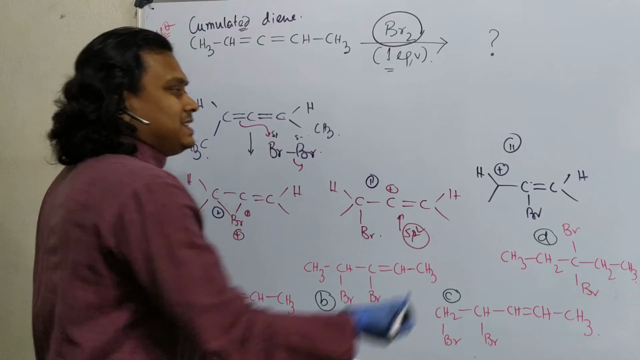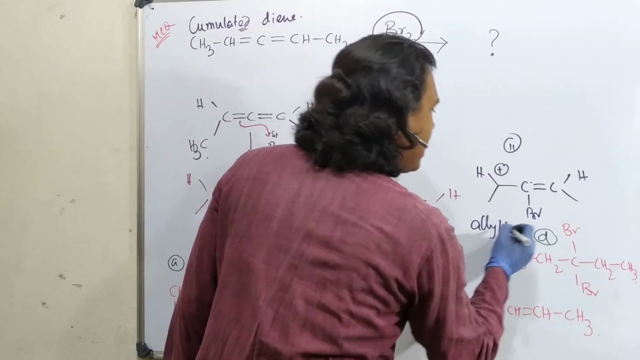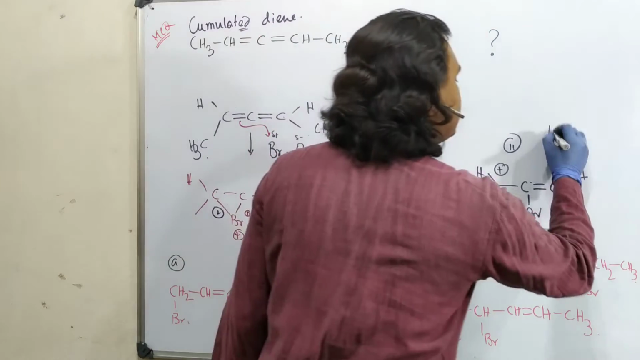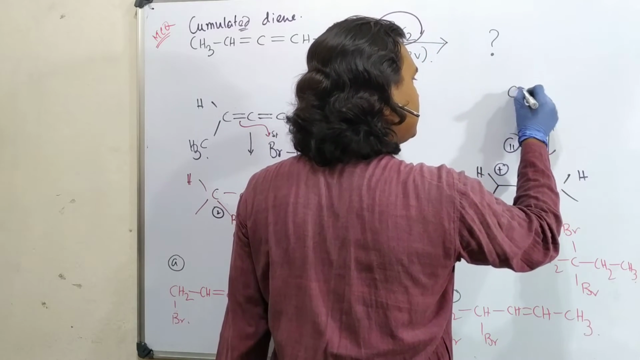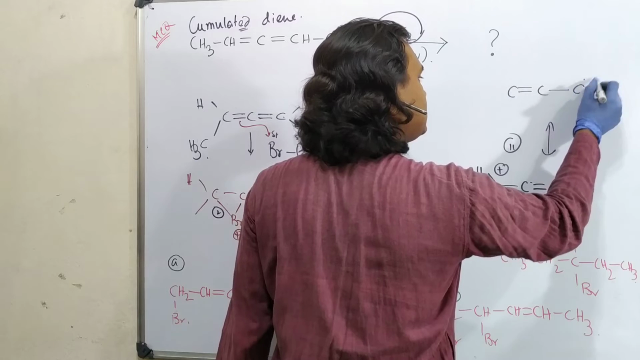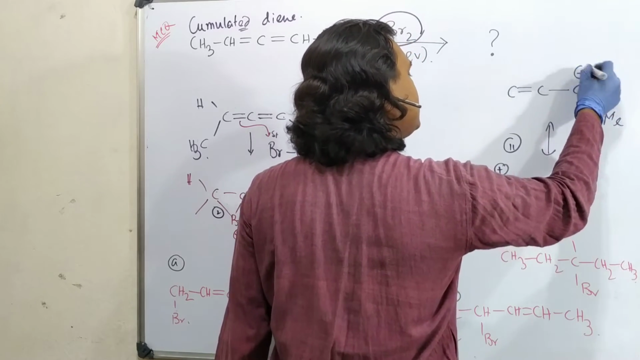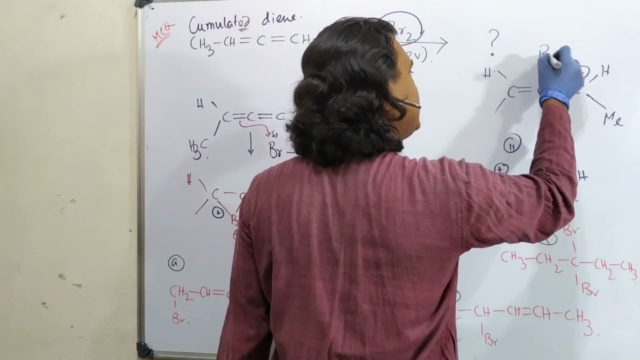Fine. See, this is actually allylic. And we know that allylic double bonds are resonance stabilized. And how, if I draw resonance? Then there will be C double bond here, this is carbon, this is hydrogen, this is methyl, and the positive charge is here. This hydrogen and one bromine is attached here.